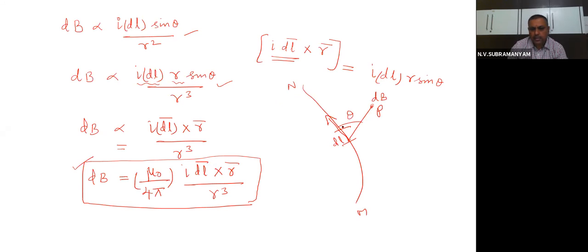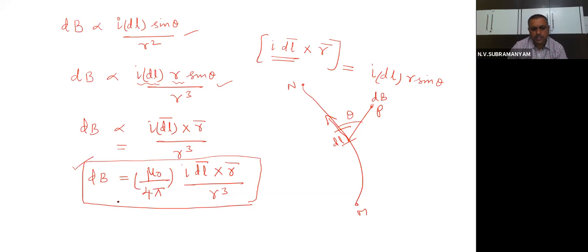And the student will immediately get a doubt. Sir, you calculated only the magnetic field due to one part dl. Then how will I know the magnetic field due to the entire wire?